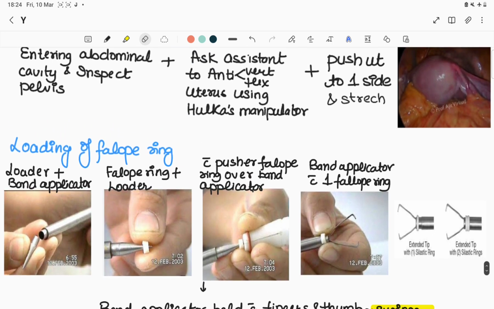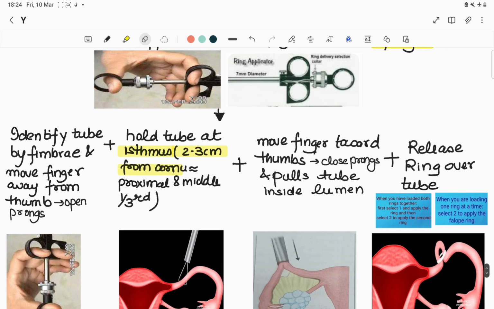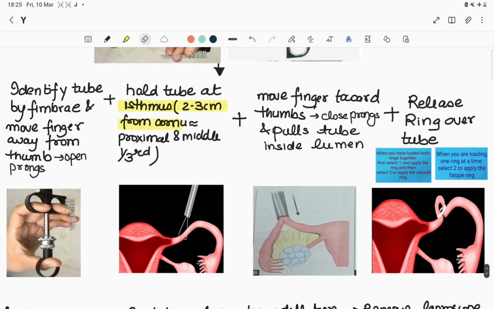So after stretching the uterus to one side, we will identify the fallopian tube by the fimbriae and move our fingers away from the thumb so it will open the prongs. So after opening of the prongs, we will hold the tube at the isthmus region, which is 2 to 3 centimeter from the cornu, and then we will move the fingers toward the thumb so it will close the prongs, and we will pull the tube inside the lumen, and then we will release the ring over the tube.